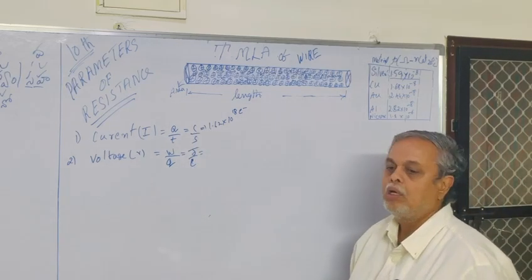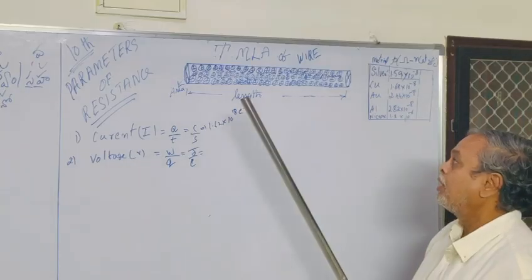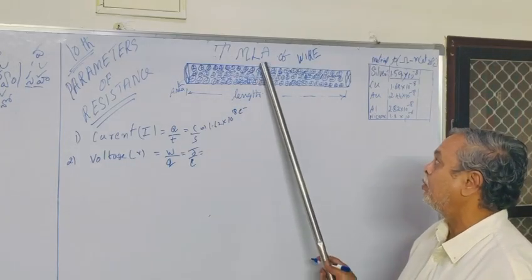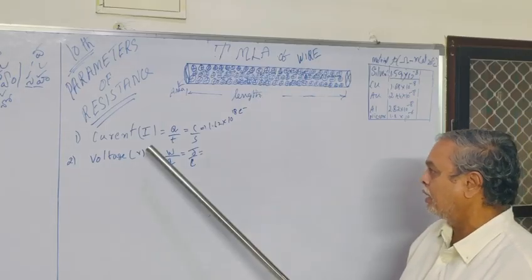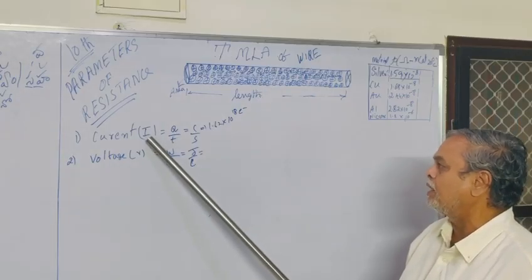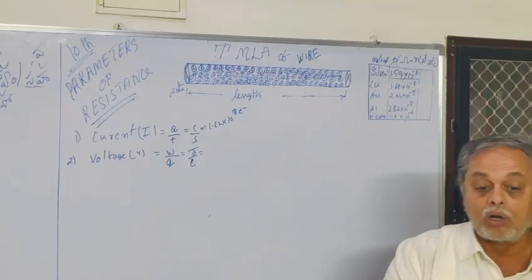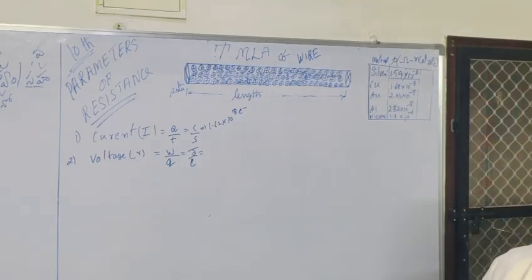Listen. Current is nothing but a flow of electron charges. Write down, current is equal to flow of electron charges.